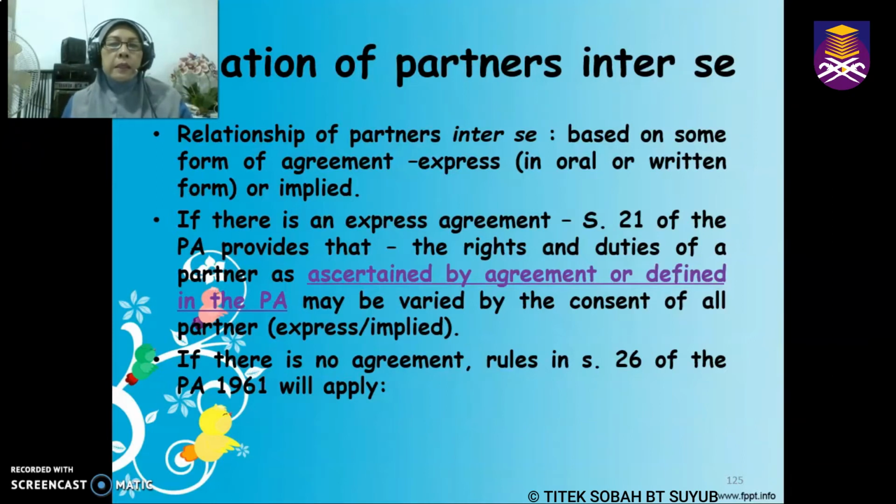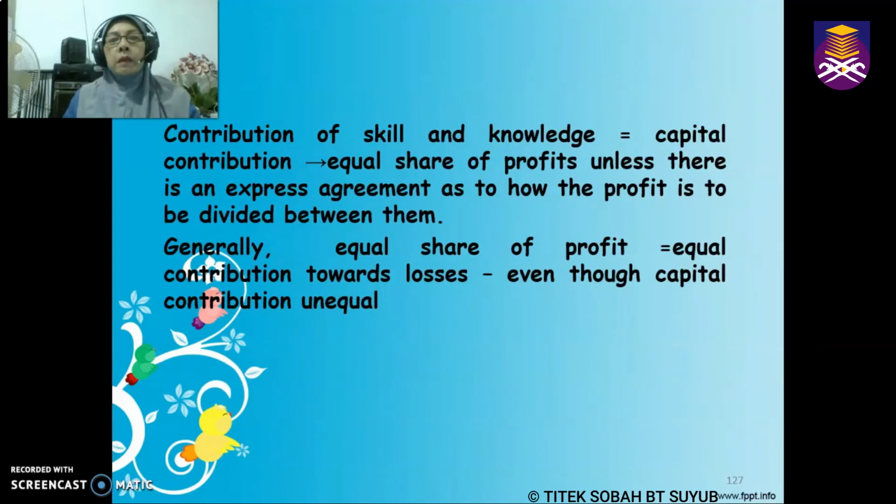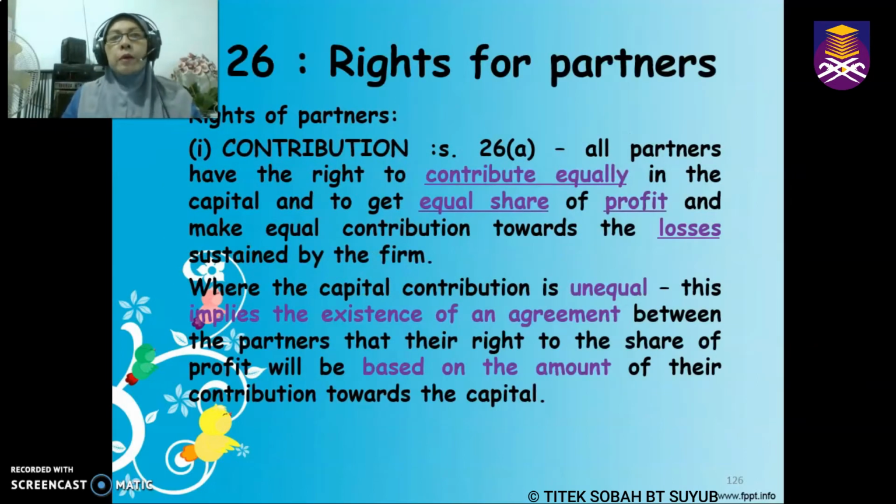This agreement, or the provisions of the Partnership Act, can be varied by the partners through the consent of all partners. If there is no agreement, the provisions of the Partnership Act apply, under Section 26 of the Partnership Act. So let us have a look at the rights of partners under this Section 26. The rights of partners with regards to contribution are under Section 26A.